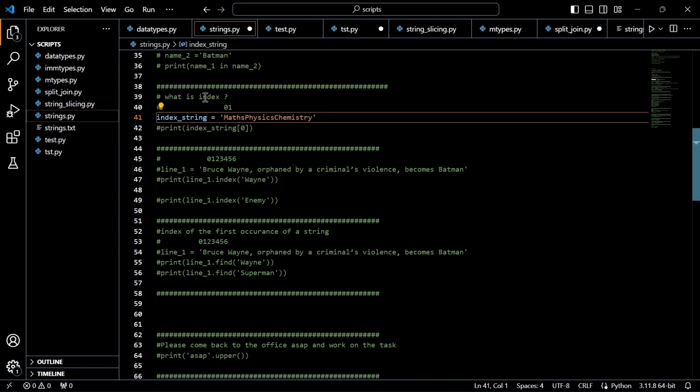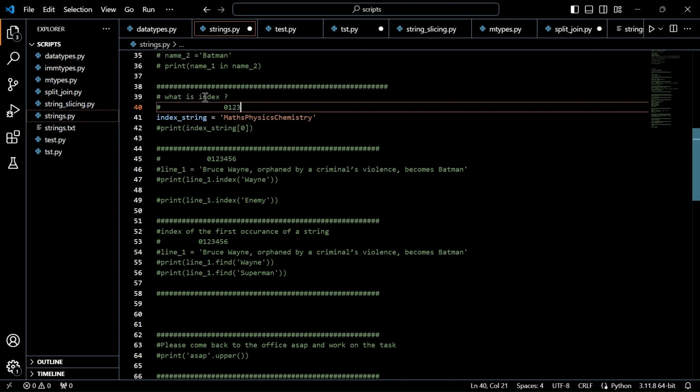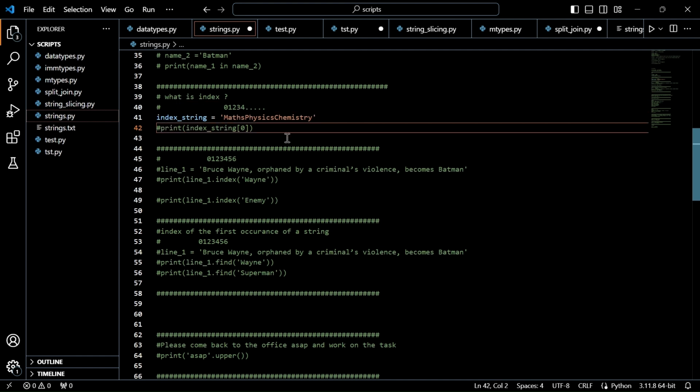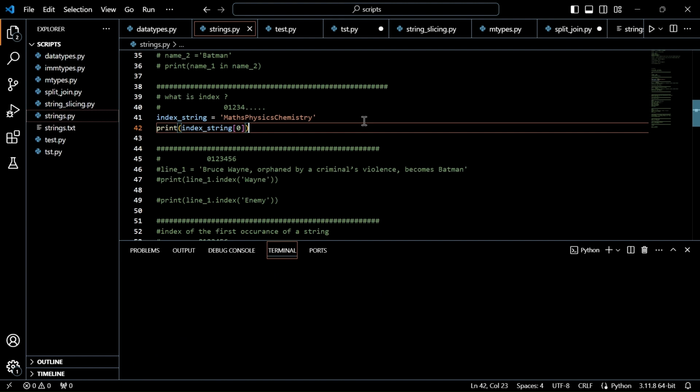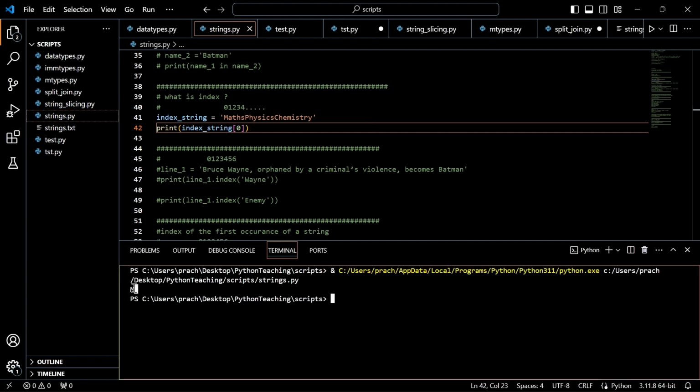The first character starts with 0, which represents M. A is 1, T is 2, H is 3, and so on. Like that, till the end, you have the index numbers. So when you take index 0, you are referring to M. Index 1 is referring to A. Let's see whether index is giving correctly or not. Here, I'm printing index string of 0. So 0 is what? M, right? So ideally I should get M as an output. See, you can see M here.